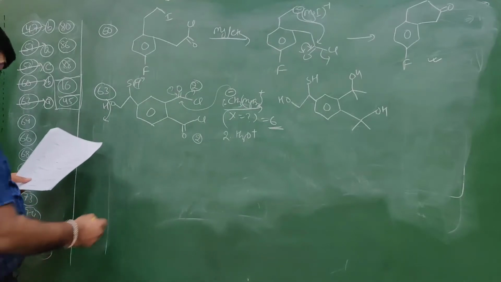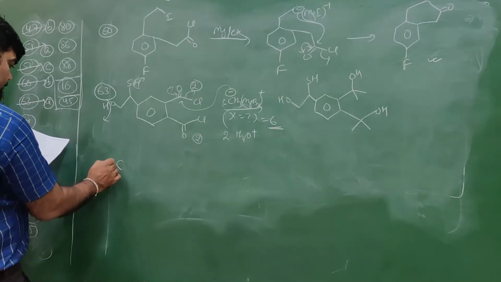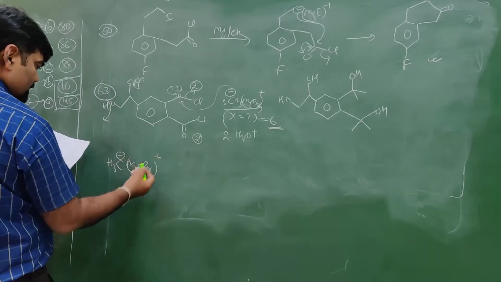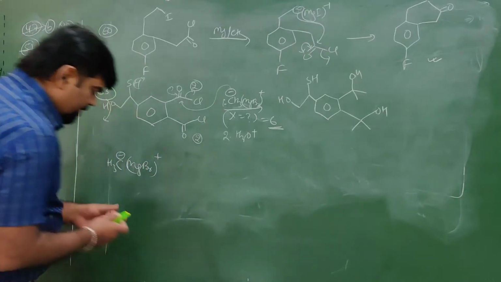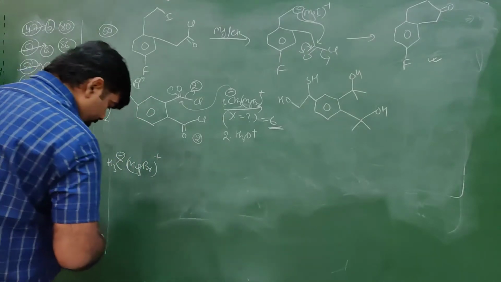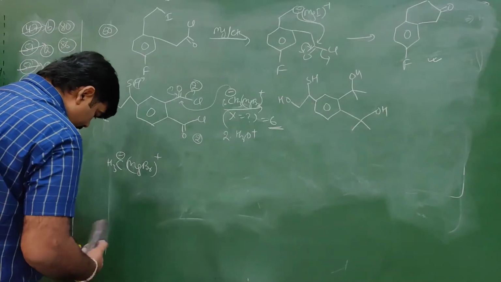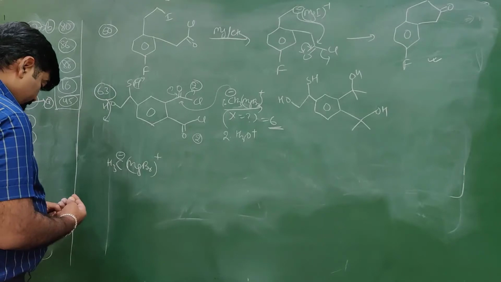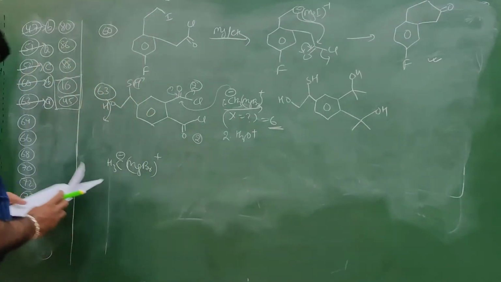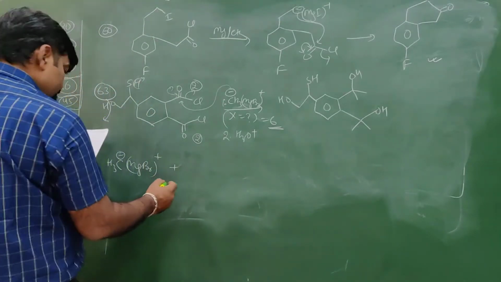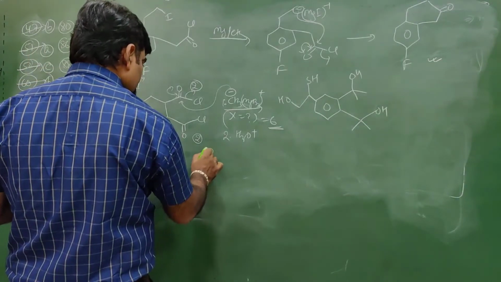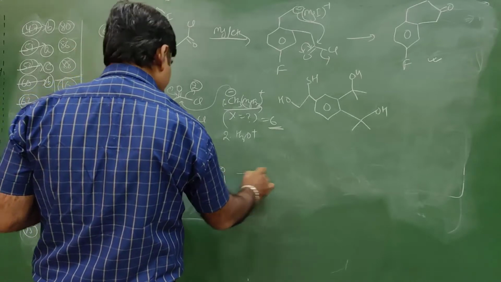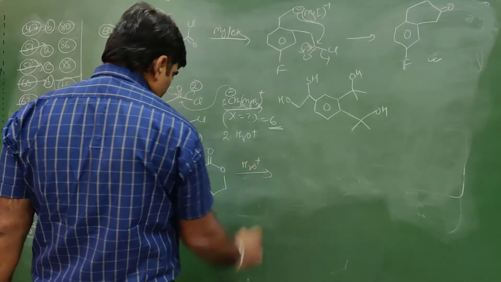Question 64 is CH3 minus MgBr plus. Then it reacts with the double bond O, this one, then hydrolysis with H3O plus.